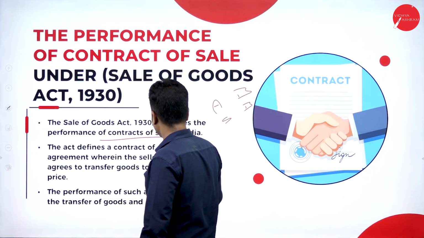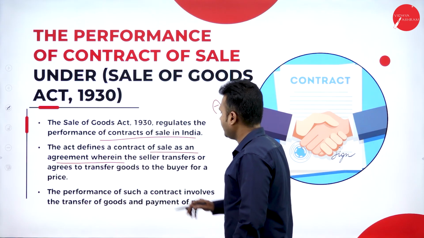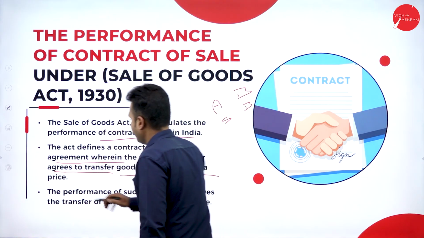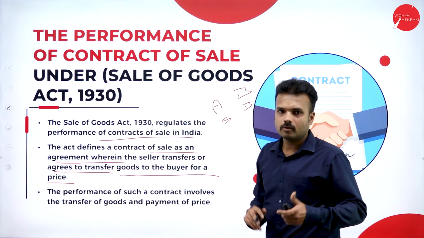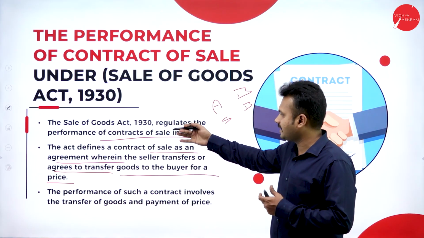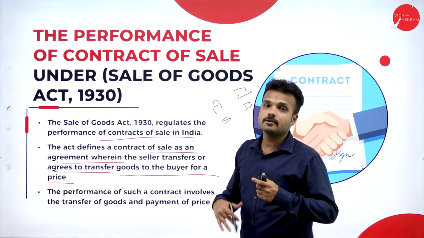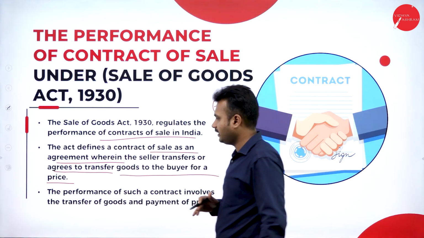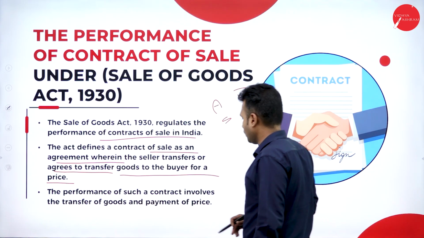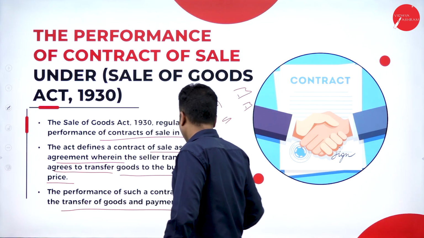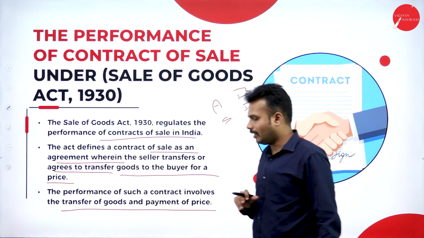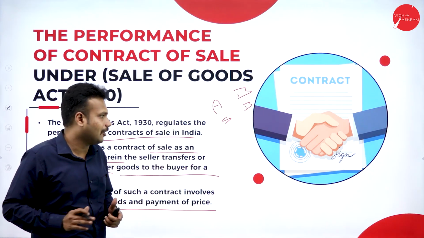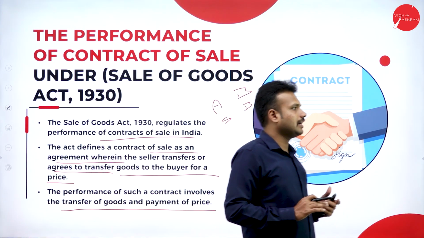The Act defines a contract of sale as an agreement wherein a seller transfers or agrees to transfer goods to the buyer for a price. So what happened? Not only sale of a product is considered under the Sale of Goods Act, but also agreement to sale of goods is considered as an activity under the Sale of Goods Act 1930. The performance of such a contract involves the transfer of goods and payment of price. If we only enter the contract but never end the contract, it is not a valid contract. So what happens when the contract is going to come to an end?